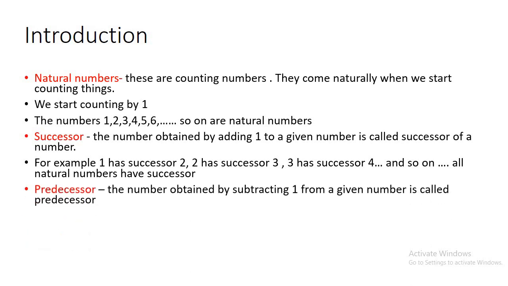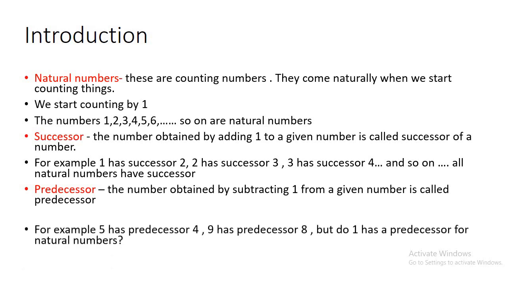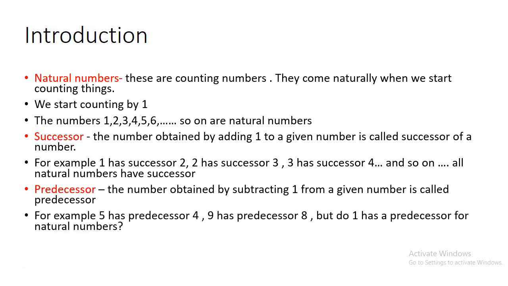Now, the predecessor. The number obtained by subtracting 1 from a given number is called its predecessor. For example, 5 has a predecessor 4, 9 has a predecessor 8, but does 1 have a predecessor in natural numbers?